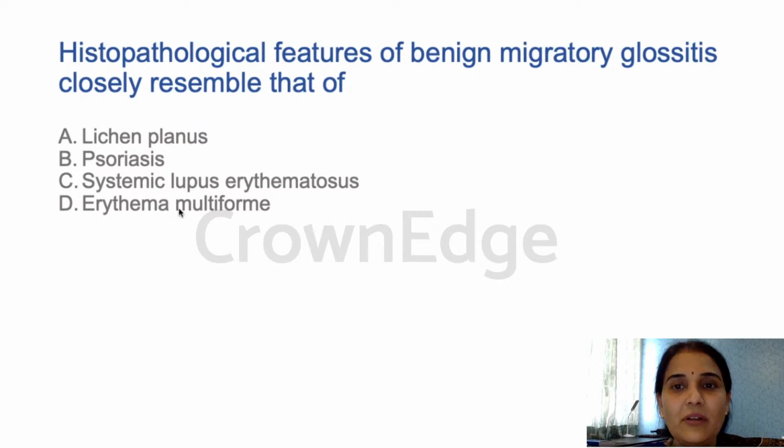So, what do we have in the psoriasis? The features are similar: hyperparakeratosis, spongiosis, acanthosis, elongation of the rete. You remember they are called test tube shaped rete. They are all long and thin and extending into the connective tissue. Then there is collection of neutrophils in the epithelium. We call them what abscess? Excellent. Munro's microabscesses, we see them in the epithelium, right? We all remember. The similar features are there in benign migratory glossitis, so they are relatives. Psoriasis and benign migratory glossitis are relatives. So the answer for this question is B.